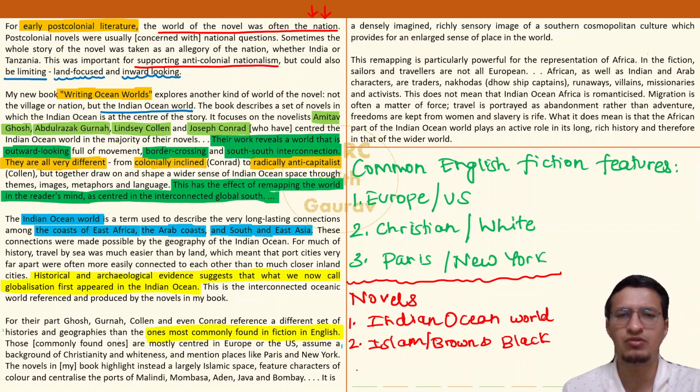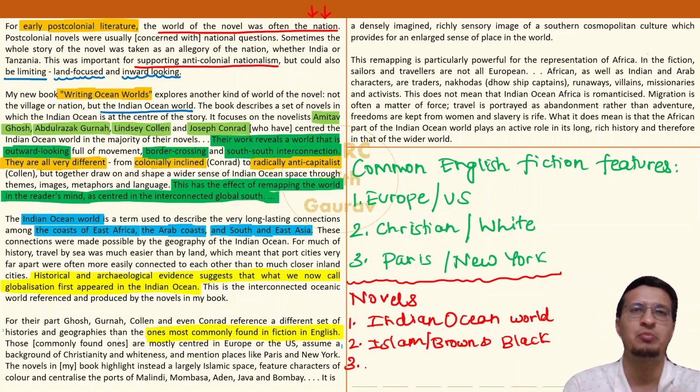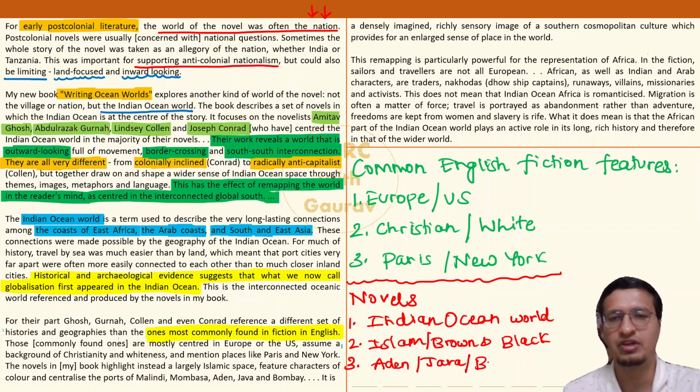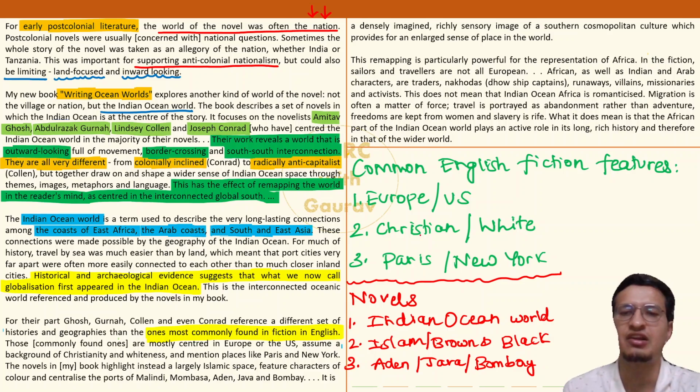And it talks about port cities instead of talking about Paris, New York, oh, Italy. No, it's talking about port cities like Malindi, Mombasa, Aden, Java, and Bombay. All of these are very, very prominent ports. Java is in Indonesia, Bombay, तो आप जानते ही हो, okay? And Aden is a port in the Arabian Peninsula, okay? Bombay. So this is the remarkable difference.